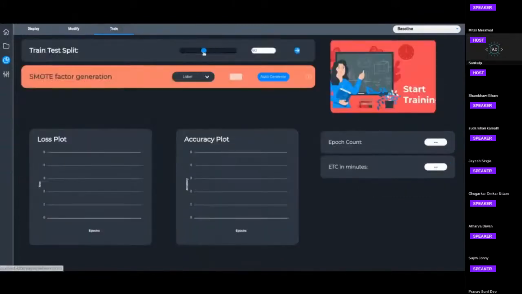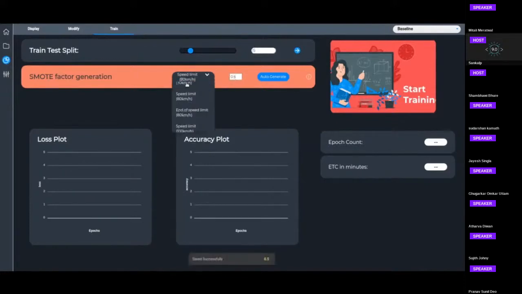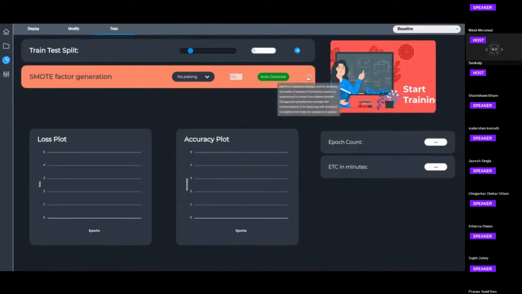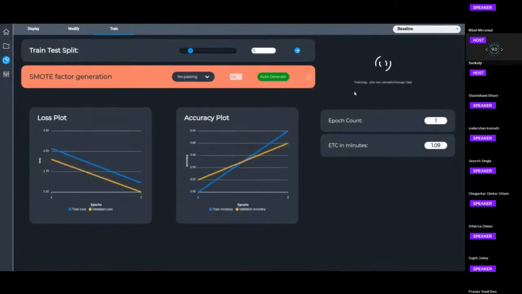Now the user can go on to the train tab, select the train-test split ratio, and save it. Now the user can select the SMOTE factor for each class, add a number, or just click on auto generate to generate SMOTE factors for all the classes. We also have an information tab on what SMOTE is, if the user is not aware. And here, clicking on training, the model starts training.